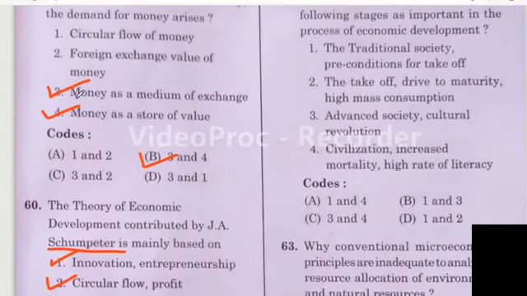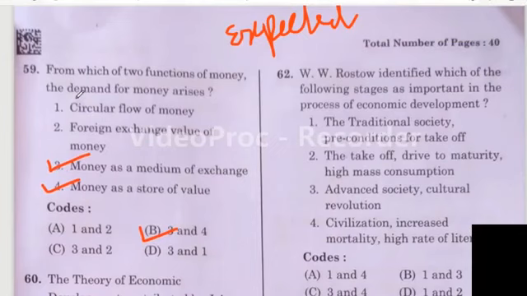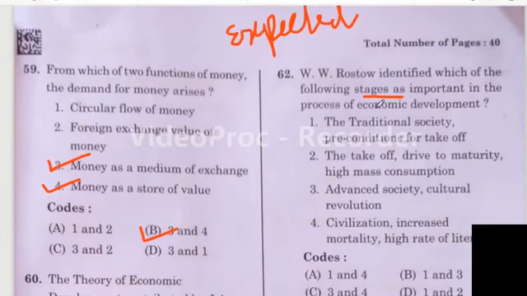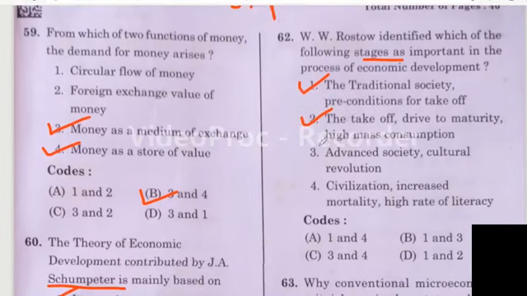Question number 62. Which of the following stages did W. Rostow identify as important in the process of economic development? First one, traditional society, preconditions for takeoff. Yes, correct. Then the takeoff, drive to maturity, high mass consumption. Yes, these are the 5 stages of W. Rostow. Options 1 and 2 mean option D is the correct answer. There is no doubt that this is the right answer.